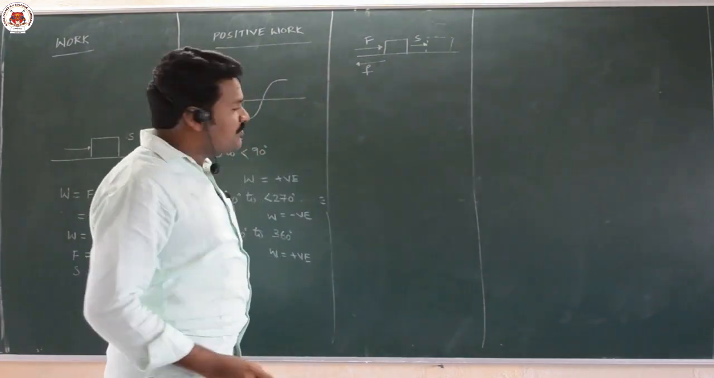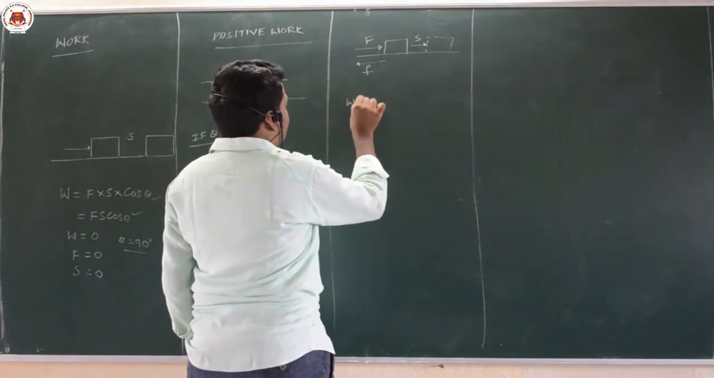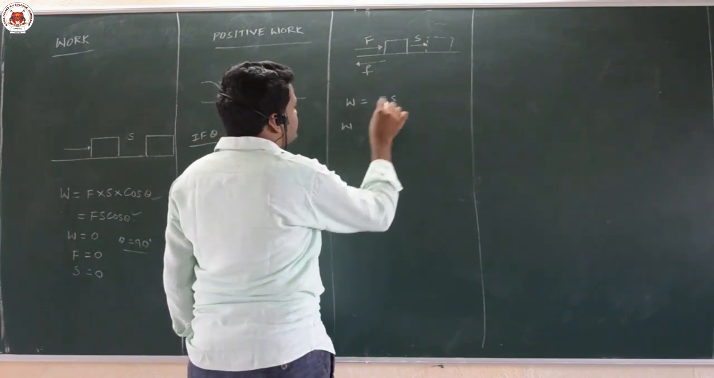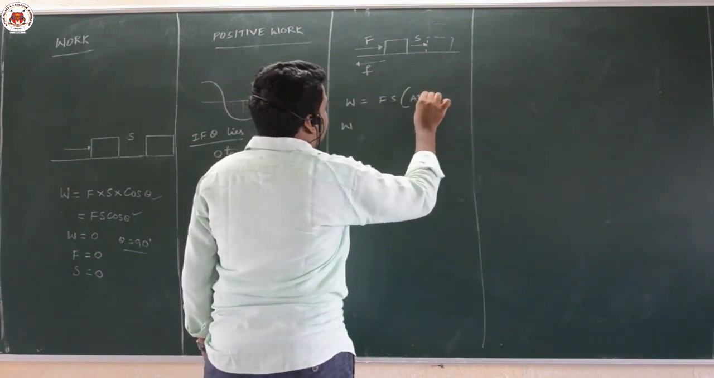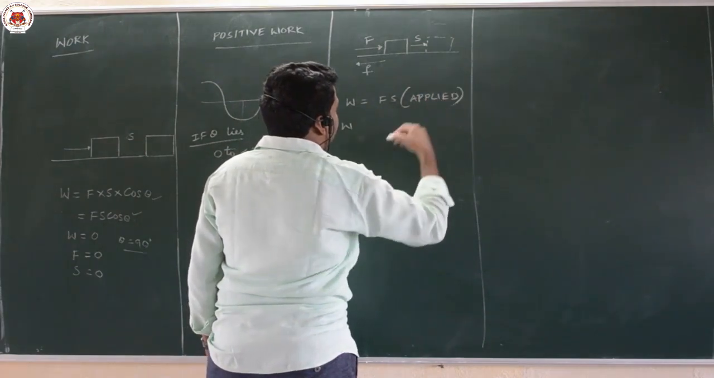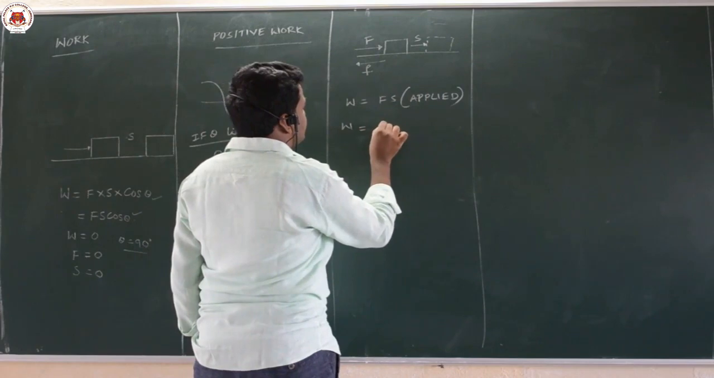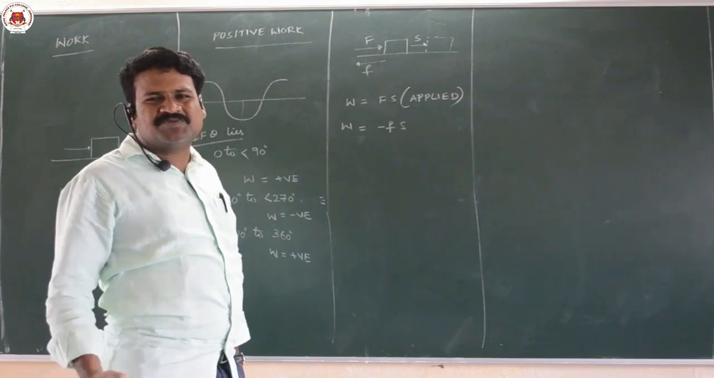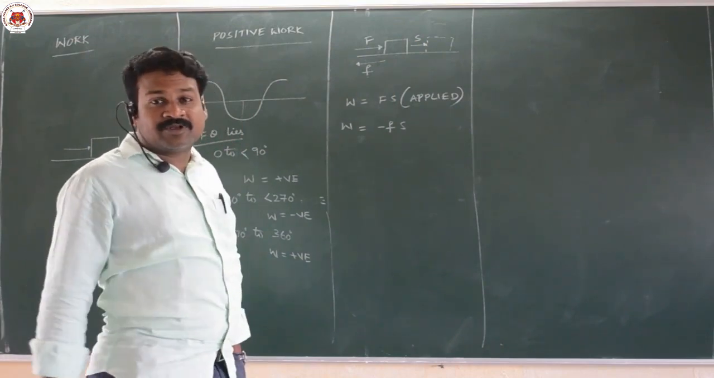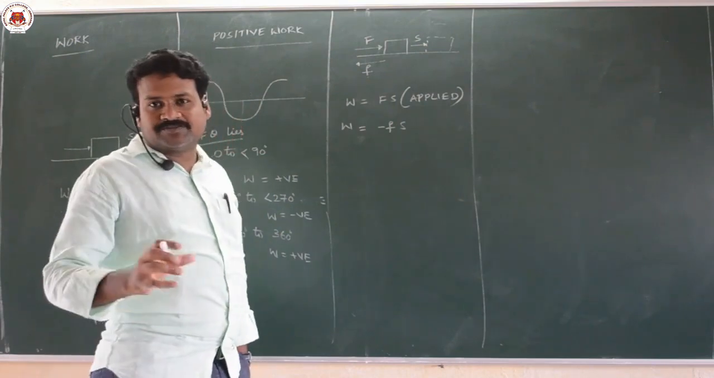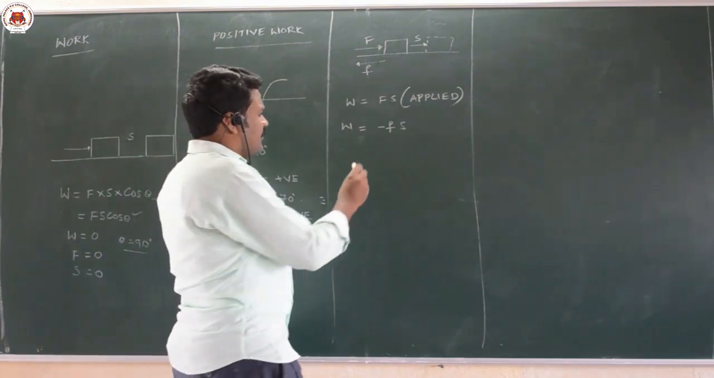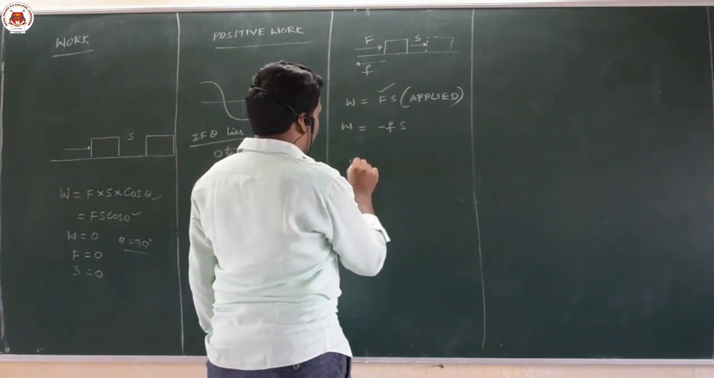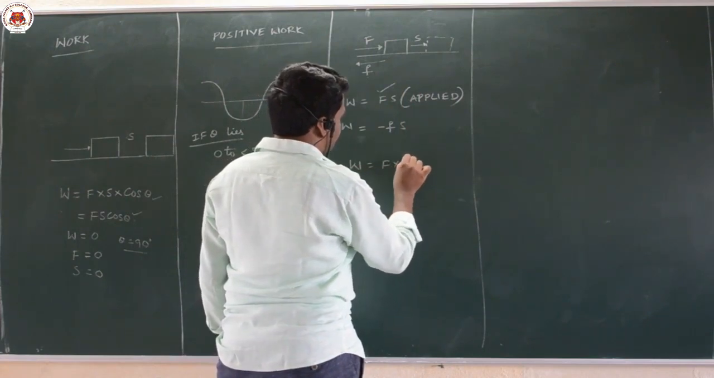So work done by the applied force is positive, F into S. Work done by the frictional force is negative. Why? Because the angle between frictional force and displacement is 180 degrees. Very simple. Again we will explain in detail in your regular classes, but we are just giving an outline as a bridge course. So it is the opposite direction, cos 180, here cos 0, here W is equal to F into S cos 0.